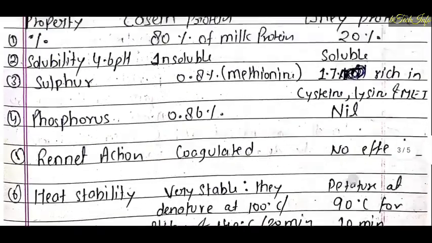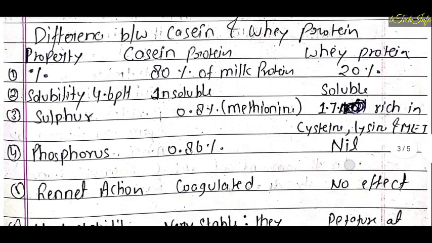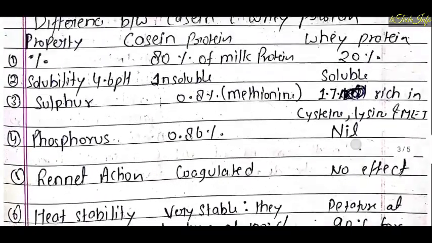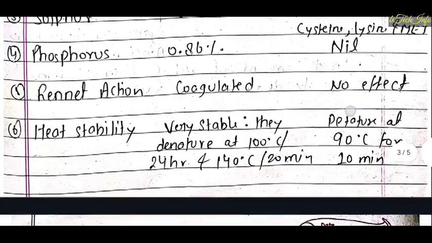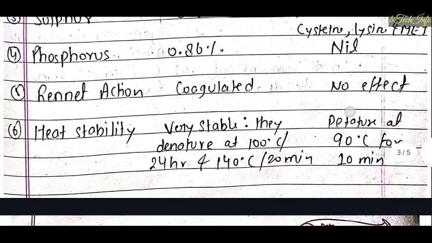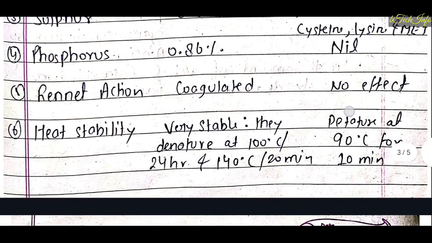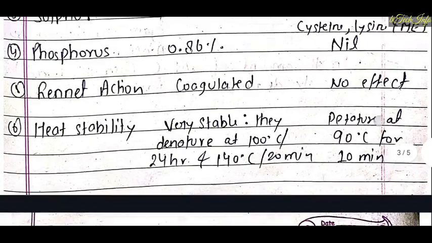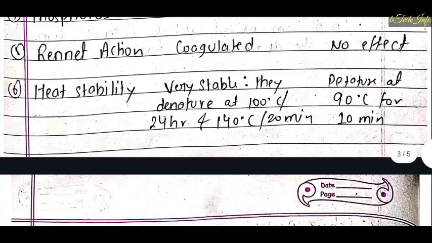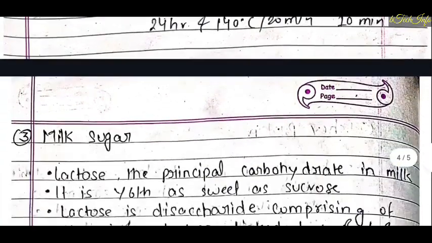Rennet action. Now, in rennet action, casein is coagulated and there is no effect on whey protein. Heat stability. Yeah, casein is very heat stable, like it can tolerate, or you can say it denatures at 100 degrees Celsius for 28 hours or 150 degrees Celsius for 20 minutes. Now whey protein can denature easily at 90 degrees Celsius for several minutes.